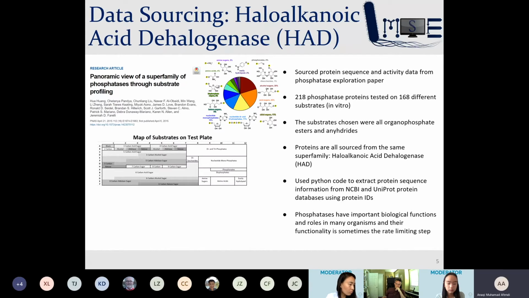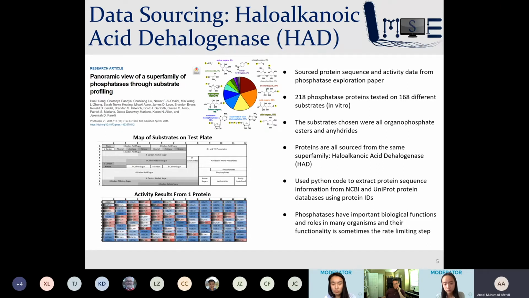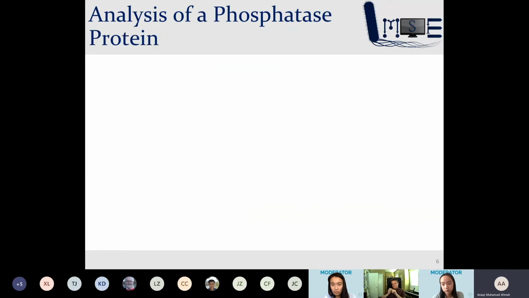The first diagram illustrates a map of the substrate library that was used on this test plate. The second image is the activity data of just one protein on these substrates. I used a Python script to scrape the data and the sequence data from NCBI and UniProt protein databases. Having a large data set like this to train and test the machine learning model is key to making a good machine learning model. It is first important to understand what makes up a phosphatase protein sequence before we can attempt to model off of it.